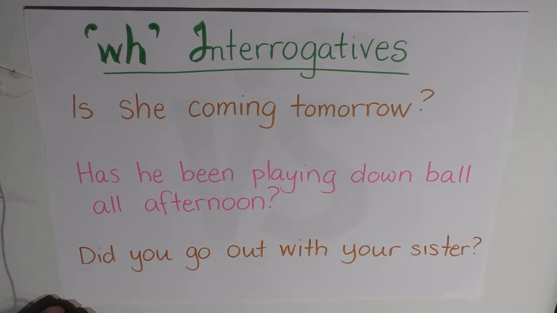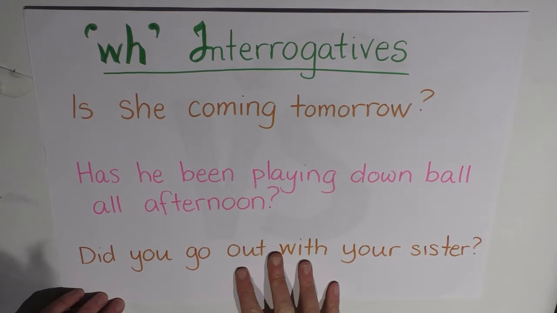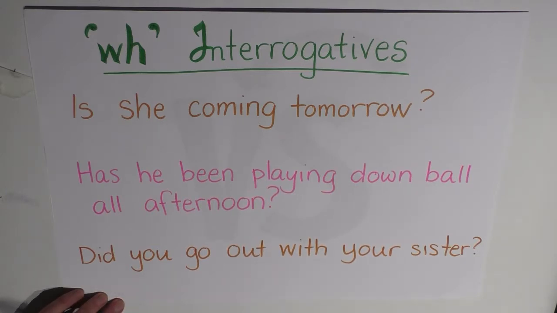Now, don't forget that our WH questions also include how, which of course just starts with H, but they are still called WH interrogatives because they're more commonly who, what, when, where, why, and which. All right. So let's take a look at these yes-no interrogatives that we made on the last page and see what we need to do in order to turn these into WH interrogatives.